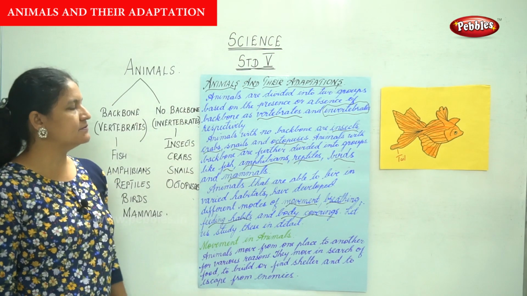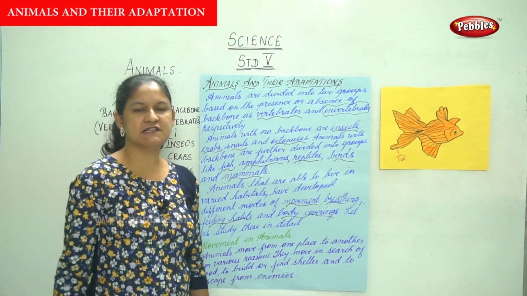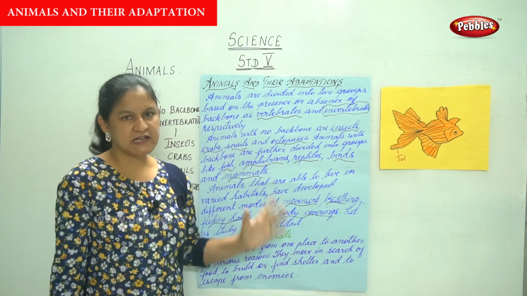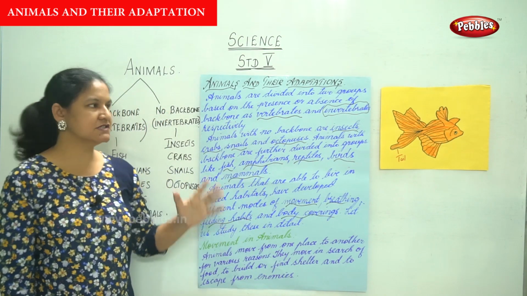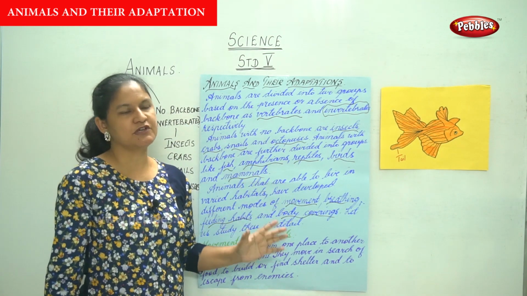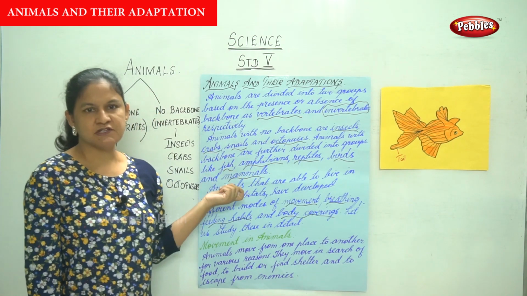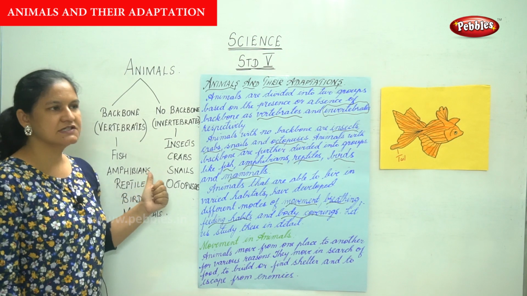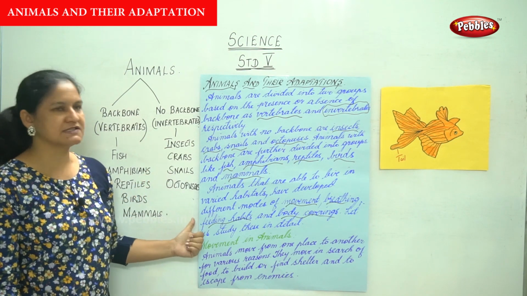So talking about animals and their adaptations, we see that animals are divided into two groups based on the presence or absence of a backbone, as vertebrates and invertebrates respectively. Animals with no backbone are your insects, crabs, snails, and octopuses.